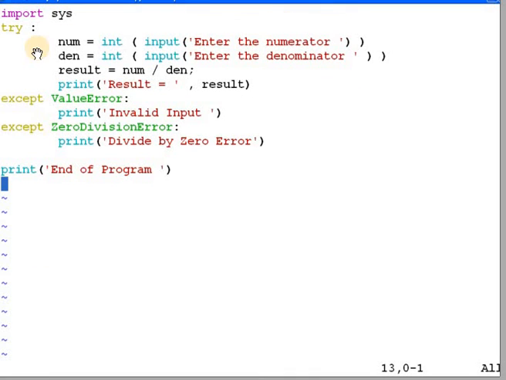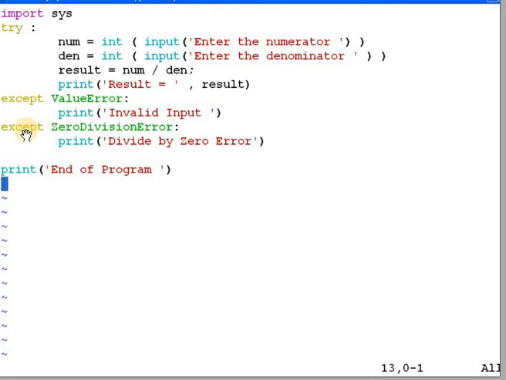Here you can see the same program. In the try block, we are taking two numbers from the user. In the result, we divide the numerator by the denominator. If the exception is related to the value error, that means if you are not giving valid input, then in the try block, whenever the invalid-input-related error occurs, it goes into this except block.